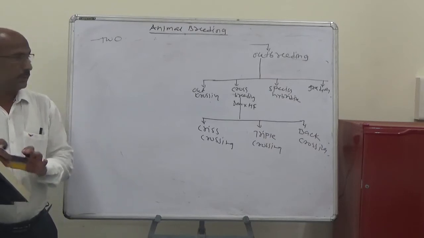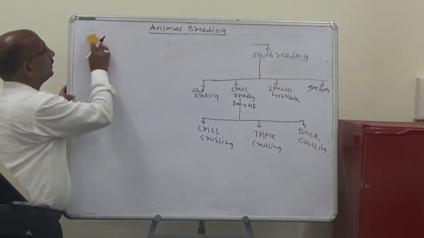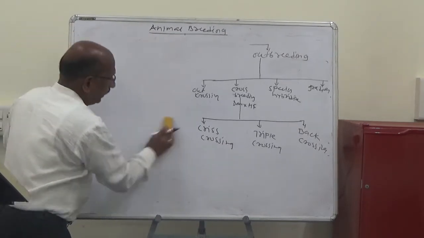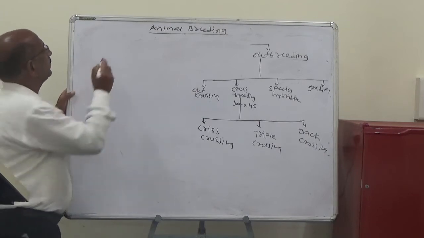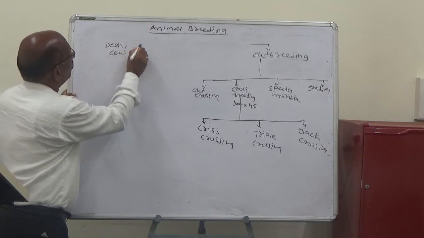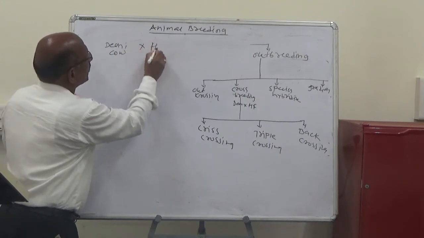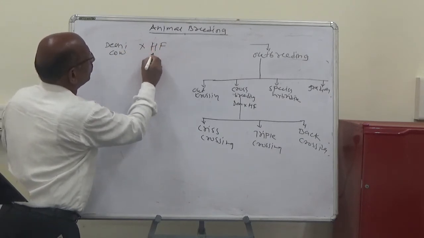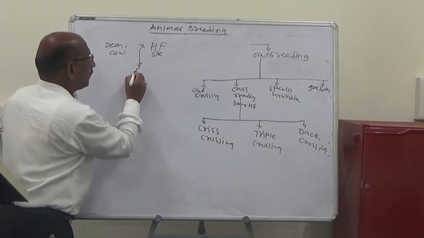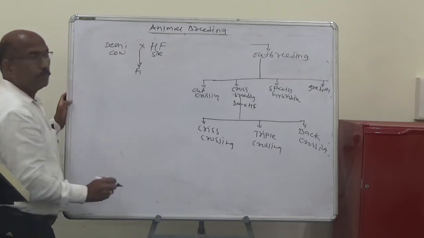Here is an example where two breeds are crossed alternately. This is the Deoni cow and this is the HF, the Holstein Friesian, the sire. Suppose the progeny is the F1.